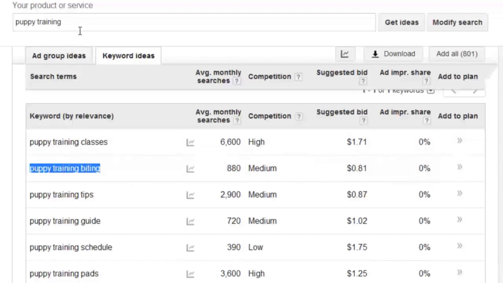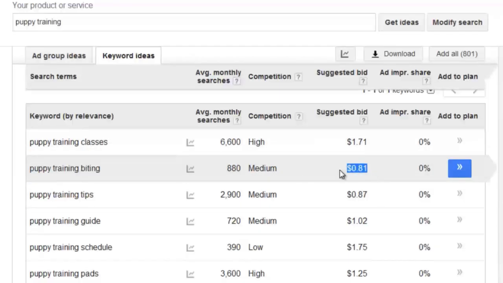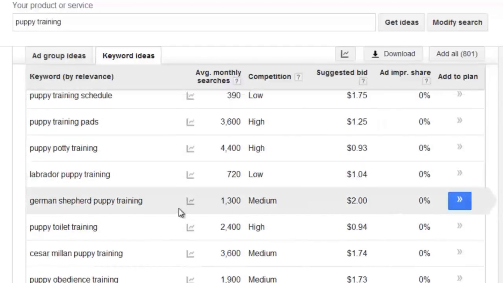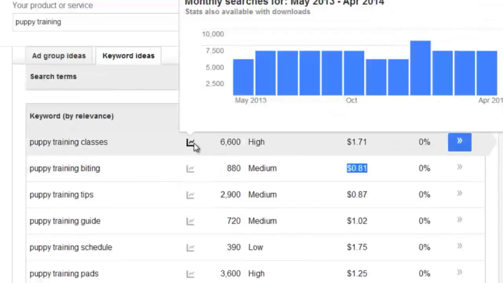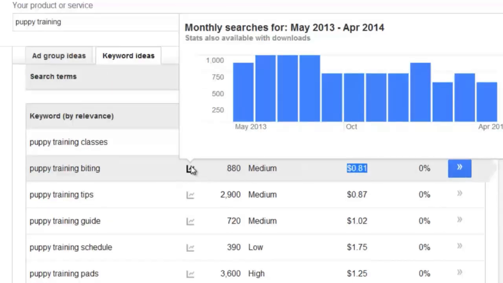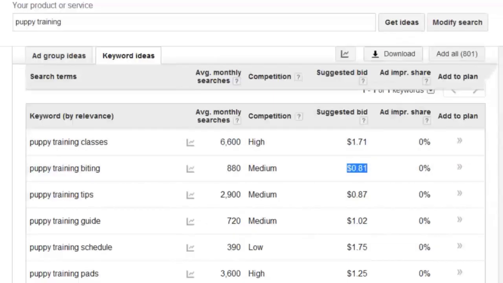I can take this one and put it up here and see what kind of stuff I get to dig a little more deeper. We could see that average monthly searches, which is about 880, there's a medium competition. There's about 81 cents for suggested bid, and of course we got ad impression share. You also have statistics here, which is great. The trends are wonderful because you can kind of get an idea.